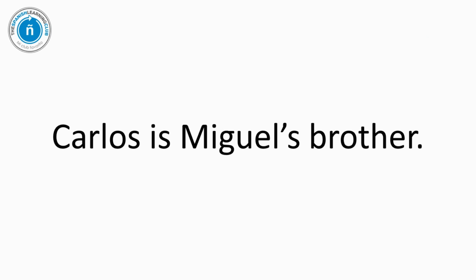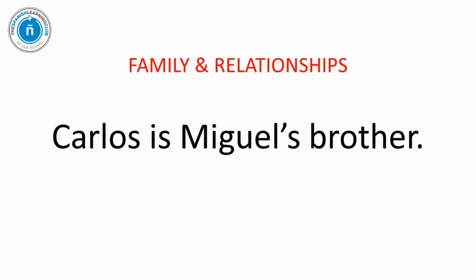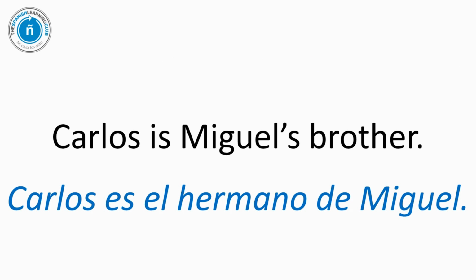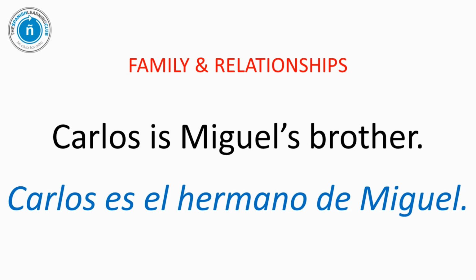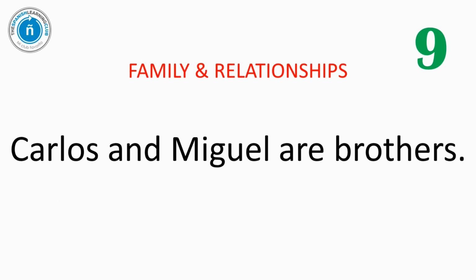In this other example, Carlos is Miguel's brother. We are speaking about family and relationships. So this sentence in Spanish will go like this. Carlos es el hermano de Miguel. For some reason the family and relationship title disappeared. There we go. So, how would you say this sentence here?